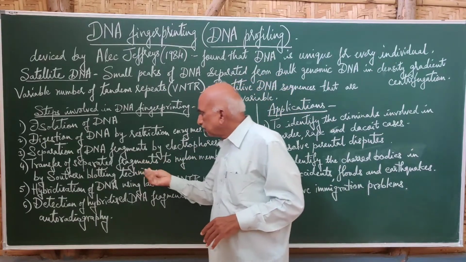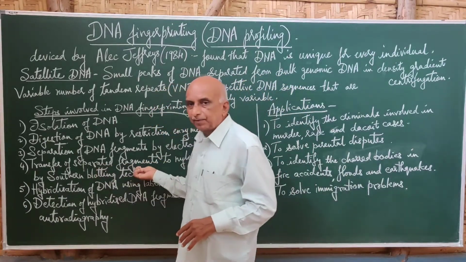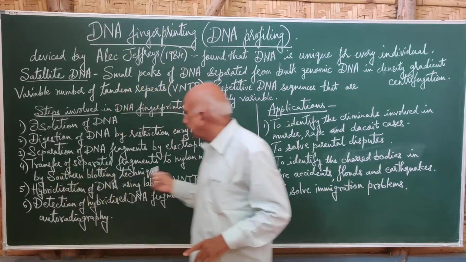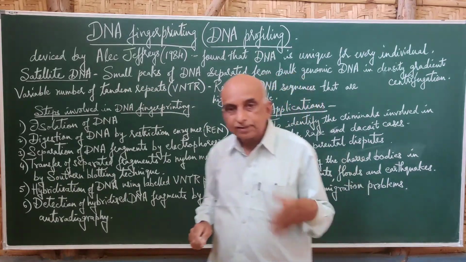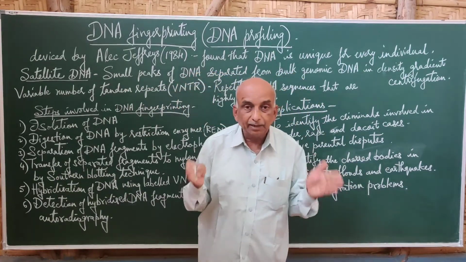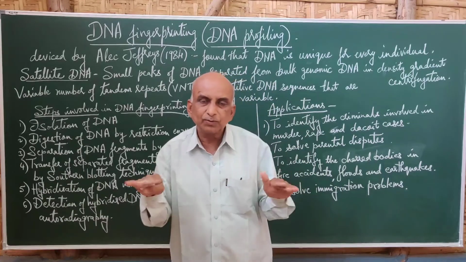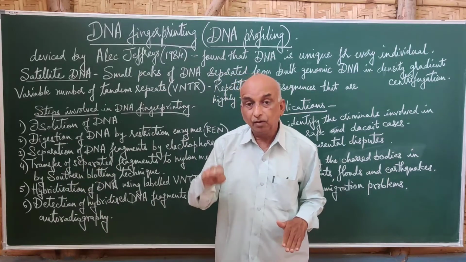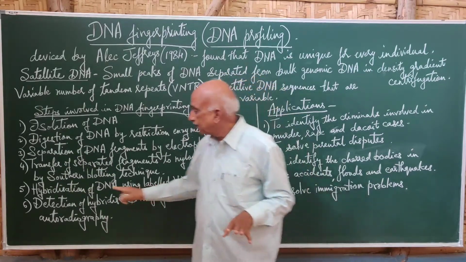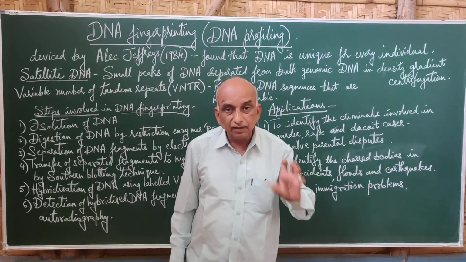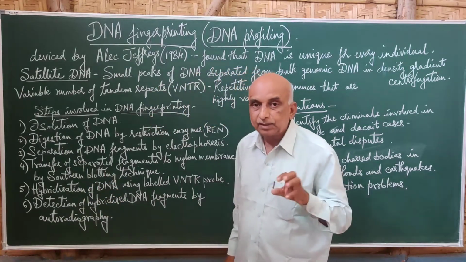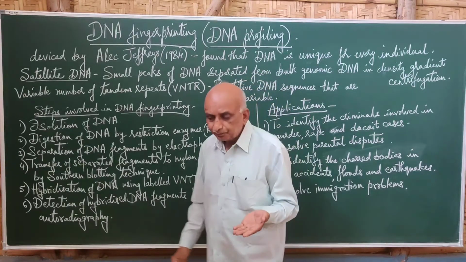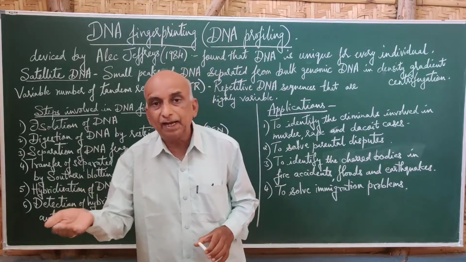Then the separated fragments, the small sized, medium, larger and all that, are transferred to a nylon membrane, or sometimes when there is no nylon membrane, a nitrocellulose sheet, which is similar to nylon membrane. They are transferred by a technique called Southern blotting. Southern is the name of a scientist. He used this technique for transferring, because we know that DNA fragments cannot be easily handled.